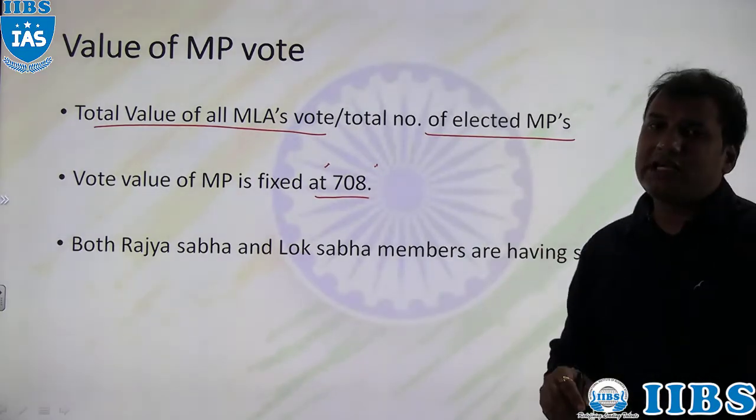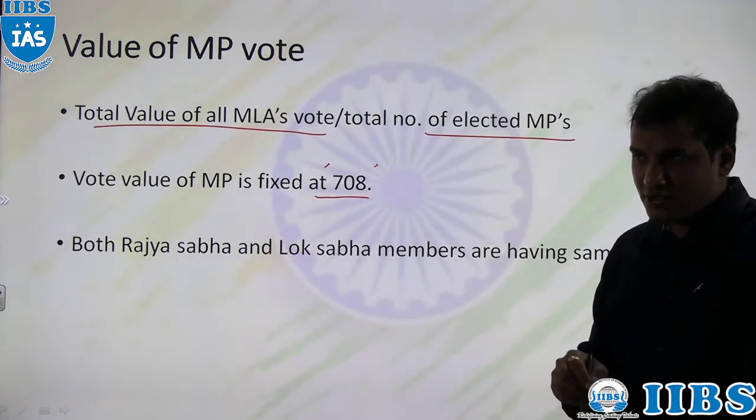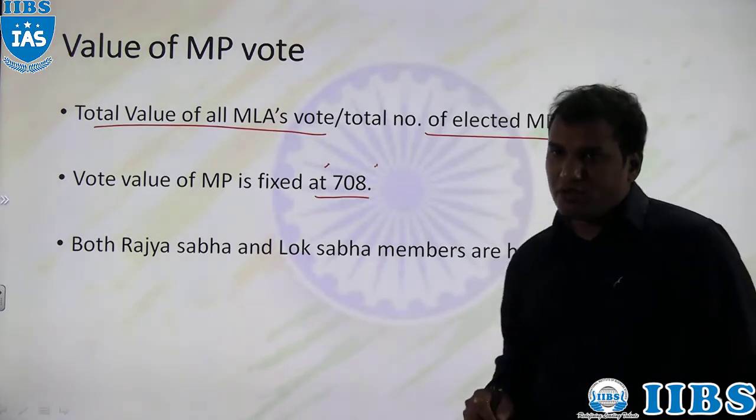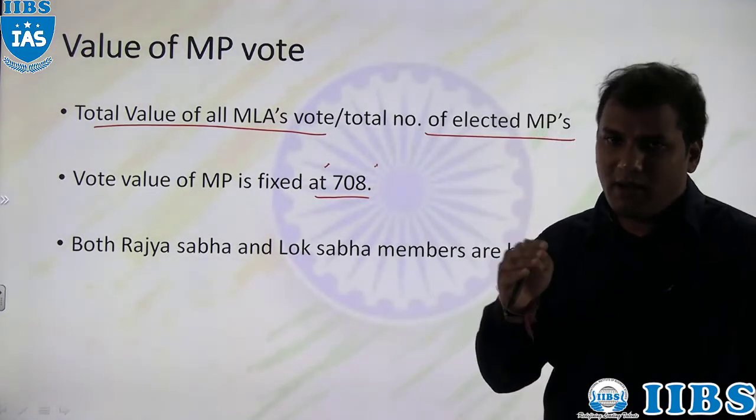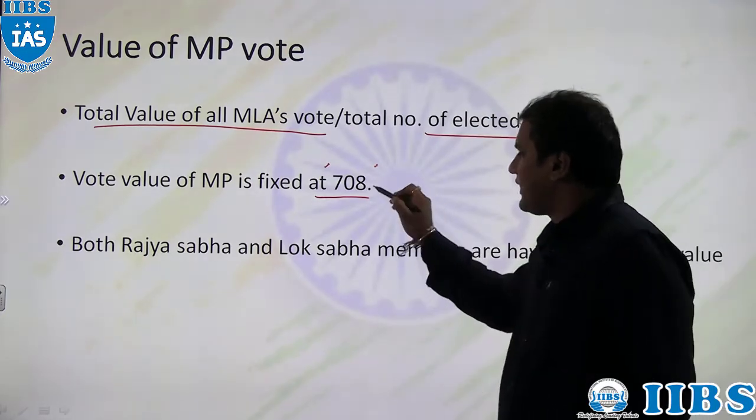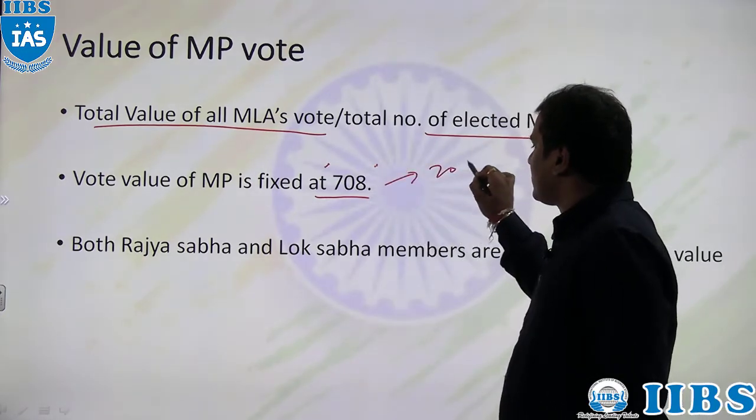This is a 2018 prelims exam question. So the value of MP vote is the same for both Lok Sabha and Rajya Sabha, and this value 708 is fixed till 2026.